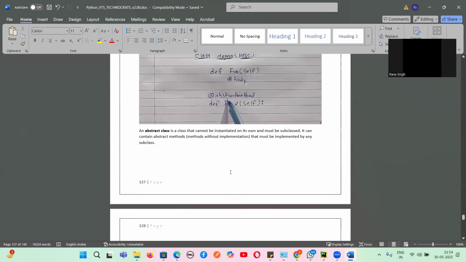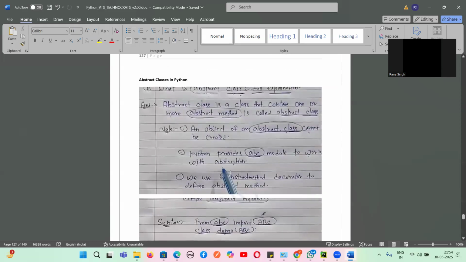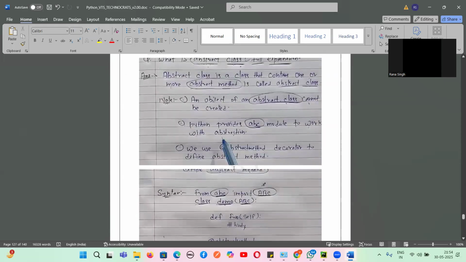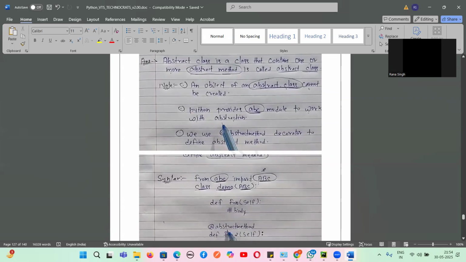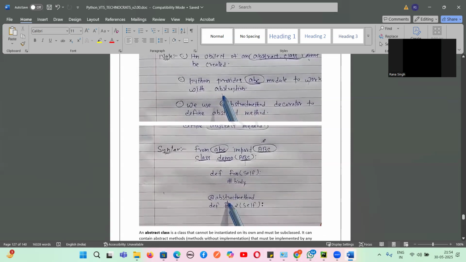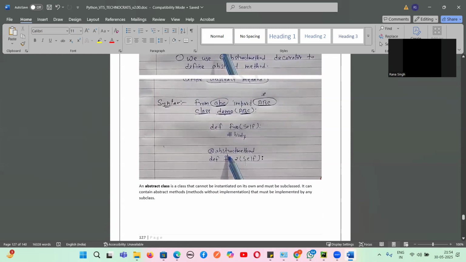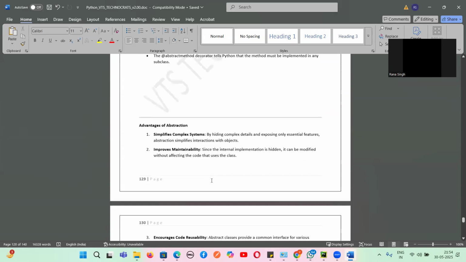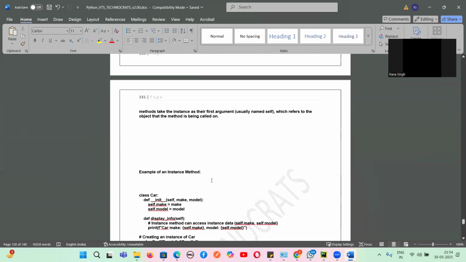And abstraction is, guys, hiding the complex details and exposing only the essential features to the user. It can be achieved by the ABC module, and an object of the abstract class cannot be instantiated or cannot be created. And for abstract methods we will use the decorator called @abstractmethod. And this is the example you can just explain if someone asks you about abstraction.